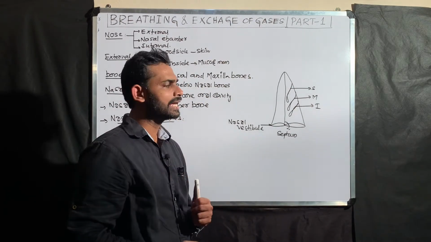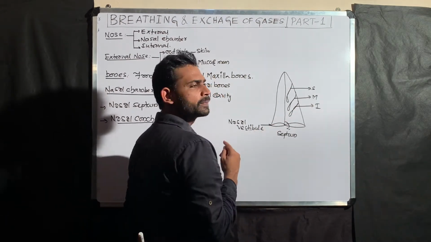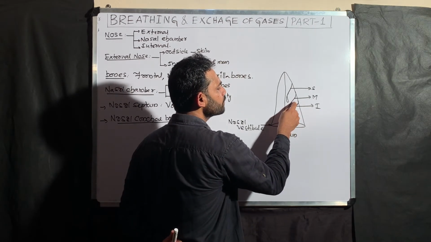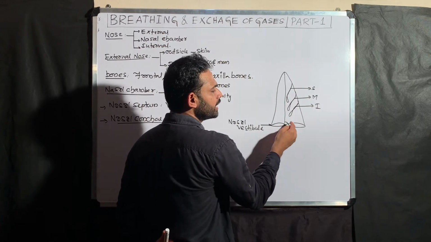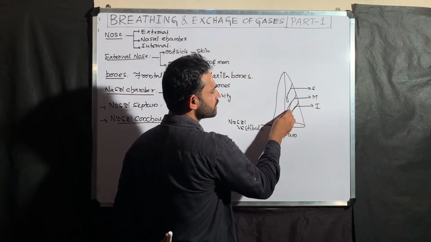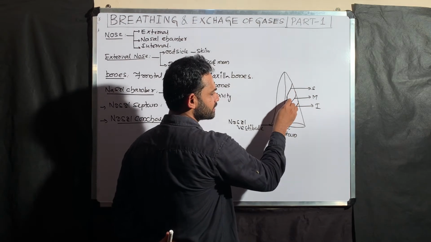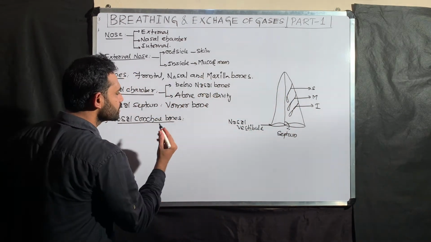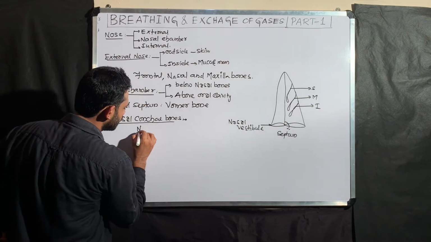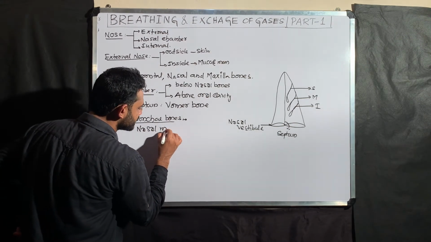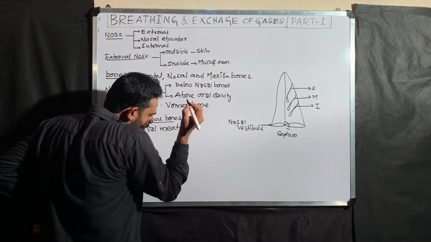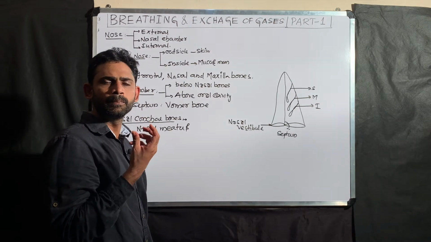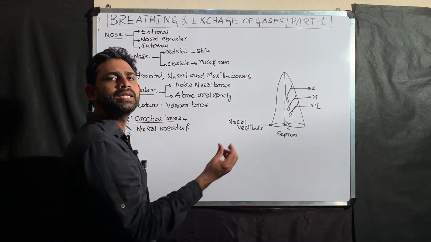That is why, because of the presence of these projections, there is a formation of narrow passages. If you observe, it is not direct. There are narrow passages like this, and it increases the surface area. Those nasal passages are called nasal meatus. Meatus stands for passage. So the nasal concha projections form the nasal meatus.